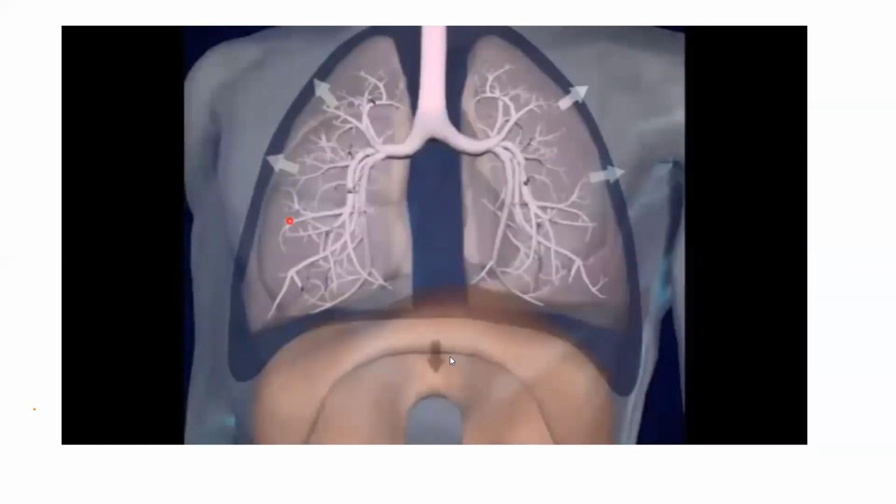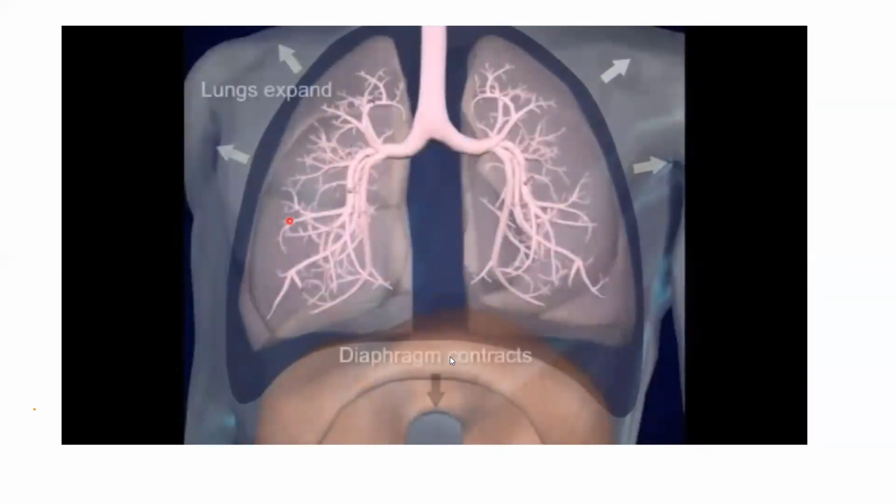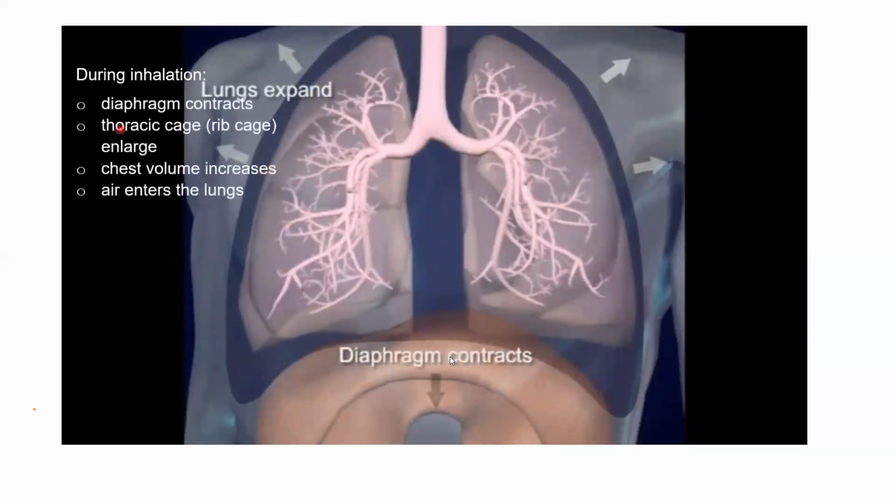Let's see. So, during inspiration, the diaphragm contracts and increases the volume or area of the thoracic cavity. So during inhalation, what happens? Look, the diaphragm first contracts. As you can see, this is the diaphragm, it's gonna contract. The thoracic cage or the rib cage, which are the ribs, it is the bones that cover our lungs, that protect our lungs. So the thoracic cage, as you can see, it will enlarge. The chest volume will increase and the air will enter the lungs.